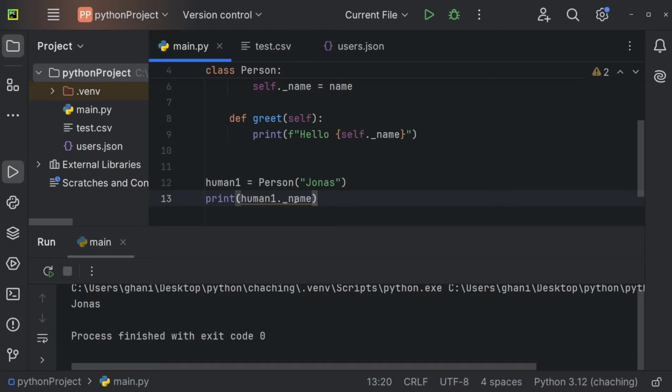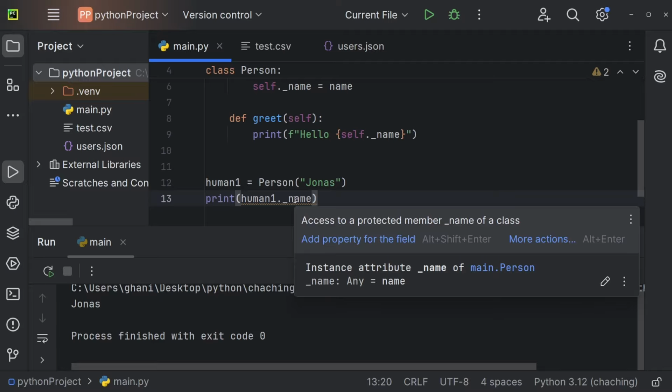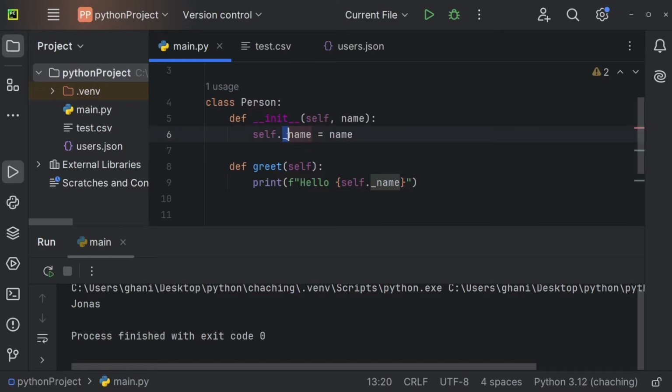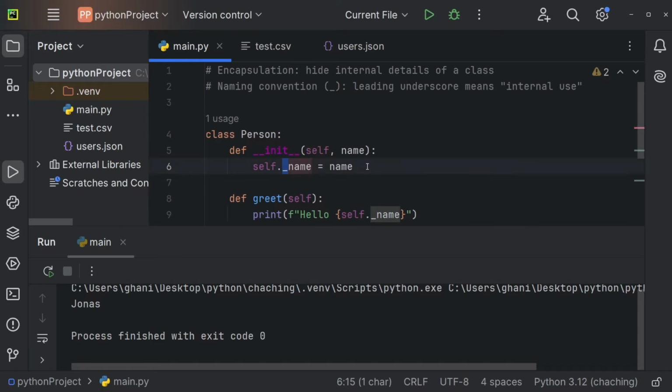You can see we're getting this warning from the code editor: access to a protected member _name of class. But that's actually all we're really getting. So we're not getting an error, and theoretically this is possible. But I wanted to show this to you because a lot of developers use this underscore to mark something as private. So to summarize, encapsulation means you want to hide all of the unnecessary internal details from outside.